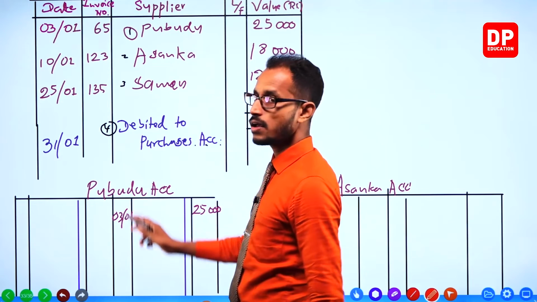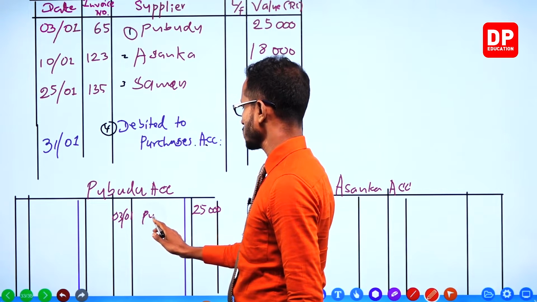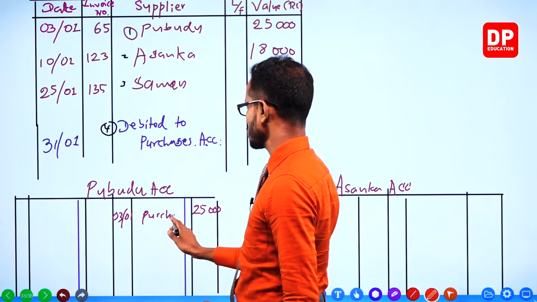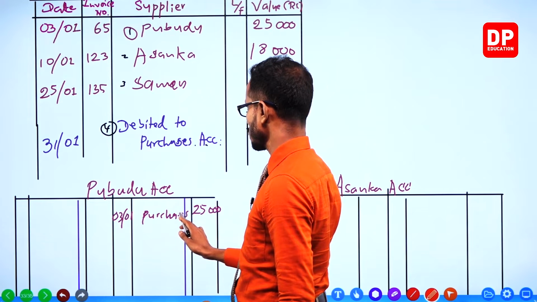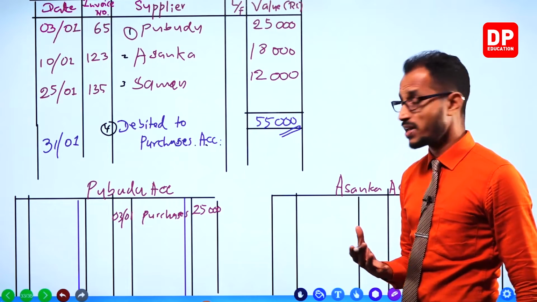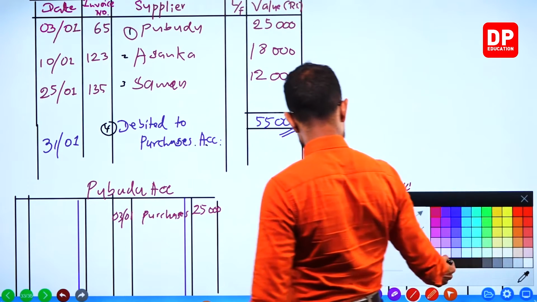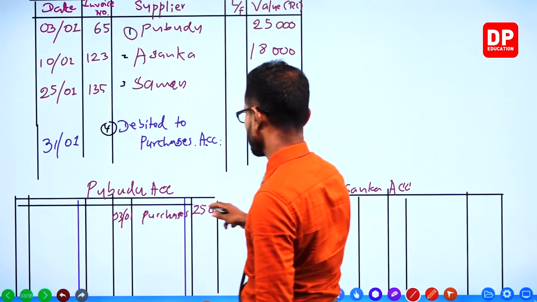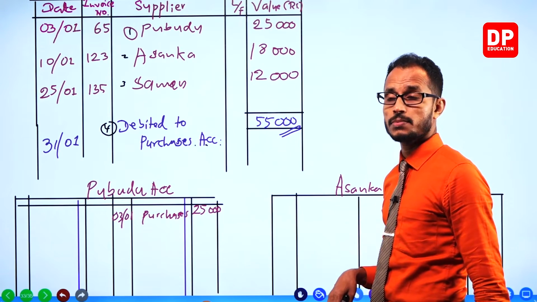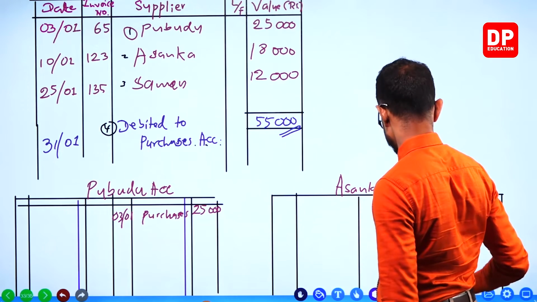What is the description? Purchases. Okay. You have to name your columns, okay? Put your headings, column headers, right?